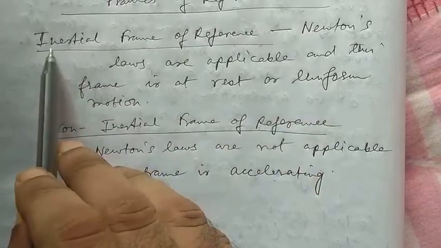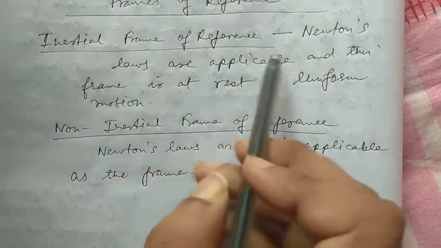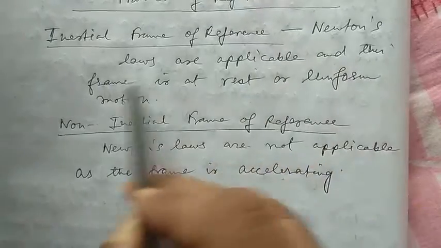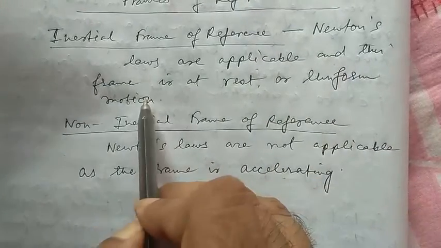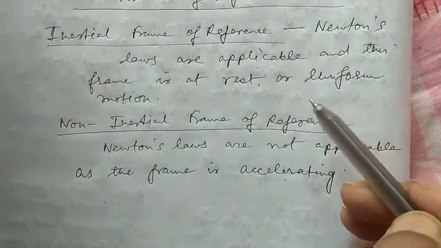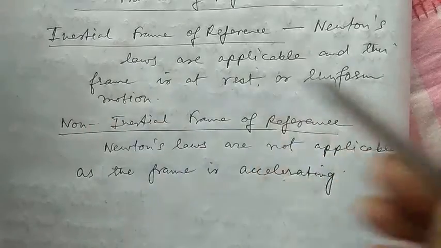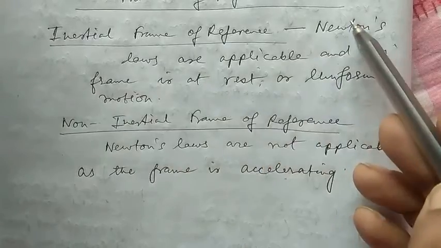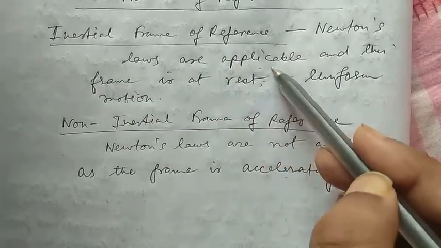The first one is the inertial frame of reference, where Newton's laws are applicable, and this frame is at rest or in uniform motion. Inertial frames means that a frame is at rest or in uniform motion. There Newton's laws are applicable.